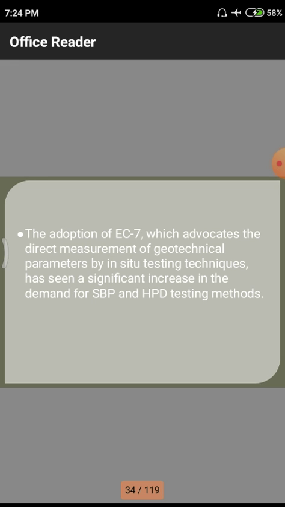Suppose we are constructing an atomic research center in a particular area. Atomic research centers have huge importance and value for future generations, so we need to go for some extra tests required for those centers. Likewise we have different structural importance and different structural parameters. We need to investigate structural feasibility and facilities required in those particular areas. This is the main importance of these geotechnical information and parameters and ground improvement techniques.